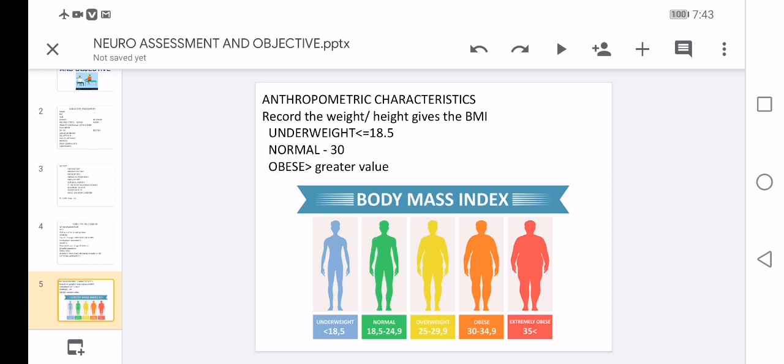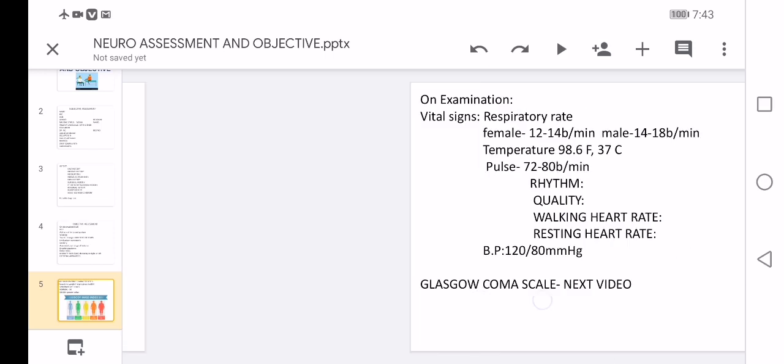You can see a picture: underweight is less than 18.5, normal is 18.5 to 24.9, overweight is 25 to 30, next comes obese, which is about 30 to 35, and extremely obese is more than 35. It can also be taken into consideration as BMI.